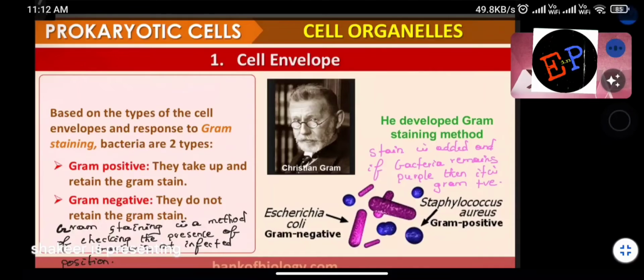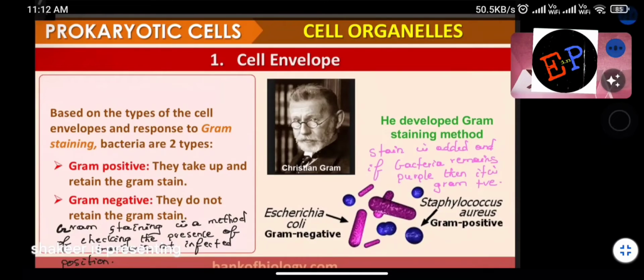Okay. And again, bacteria can be of two types, Gram positive or Gram negative. Gram positive means what? If you add some color and they retain that color, they maintain that color, then such bacteria we call Gram positive bacteria. And Gram negative bacteria means what?